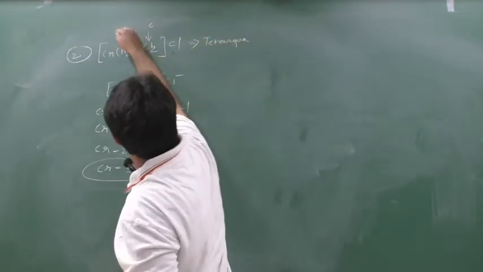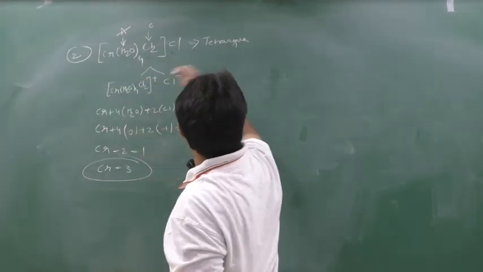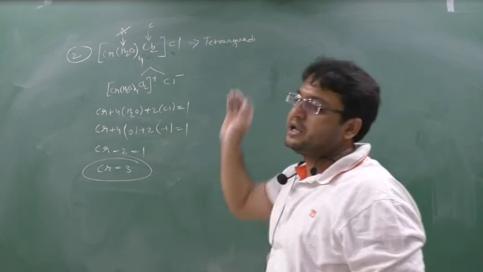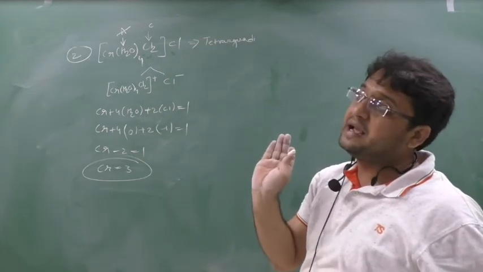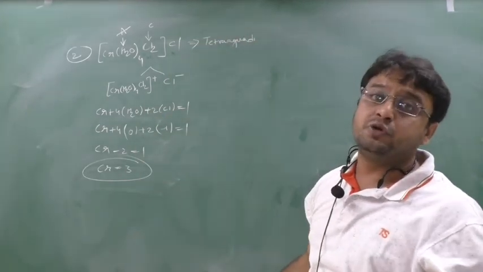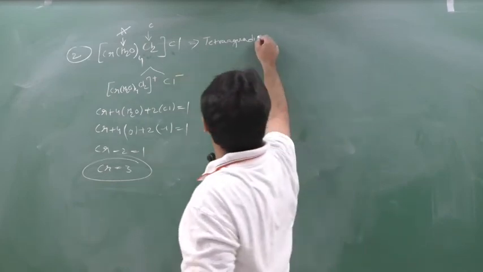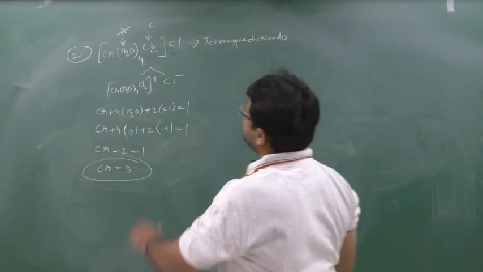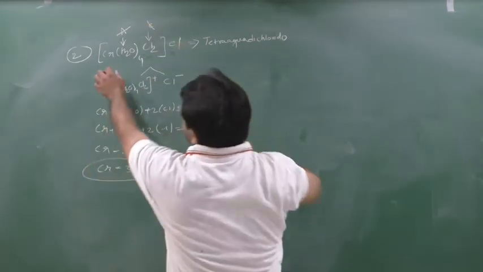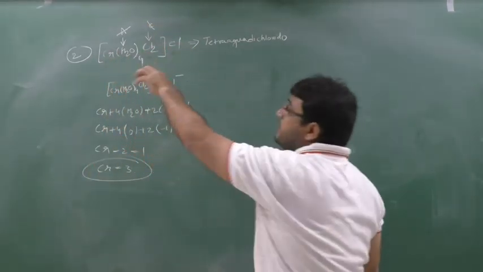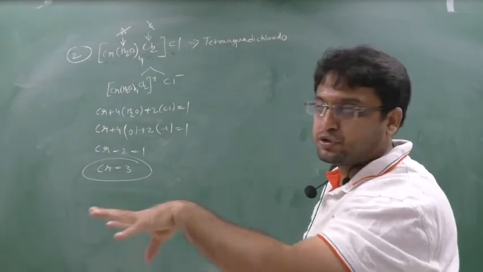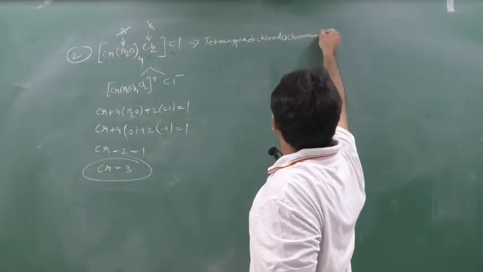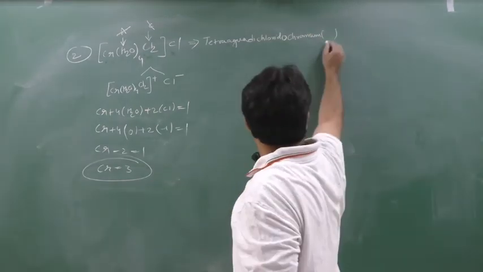tetraaqua. Then chlorine, how many are there? 2, so di. And whenever an anionic ligand is inside the complex, the suffix used is o. So how many are there? 2, meaning dichlorido. Okay. Now come to the metal. So the metal is chromium. Now it is in the cationic complex, so the name should be given as it is. Chromium followed by the circular bracket with valency in Roman numeral, III.